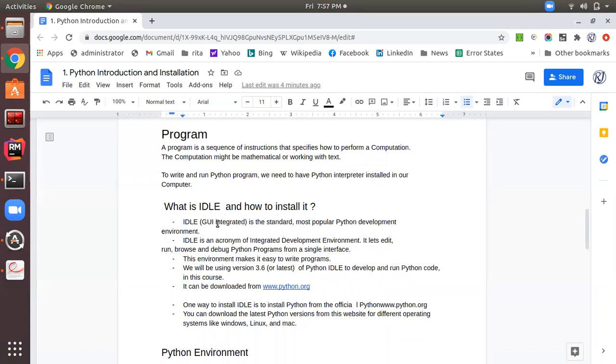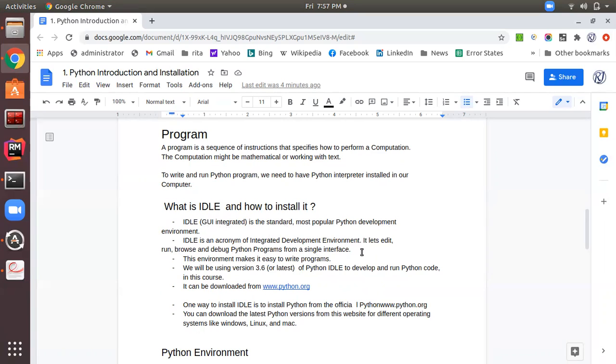IDLE is basically a GUI, graphical user interface, the standard and most popular Python development environment. IDLE is an acronym of Integrated Development Environment. As I explained, it lets you edit, run, browse, and debug Python programs from a single interface.